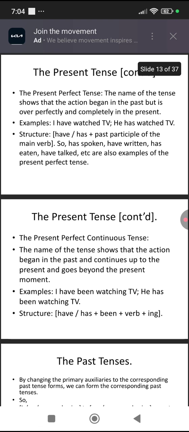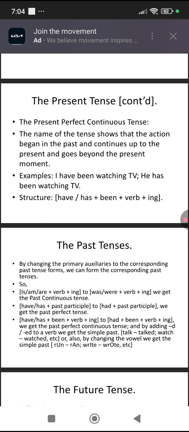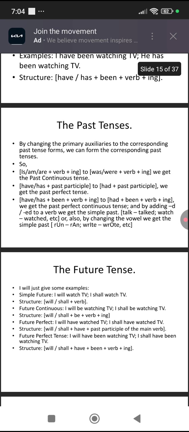So then the present perfect continuous tense. The name of the tense shows that the action began in the past and continues up to the present and goes beyond the present moment. So I have been watching TV, he has been watching TV. The structure is, we can see, have or has plus been plus verb plus ing.